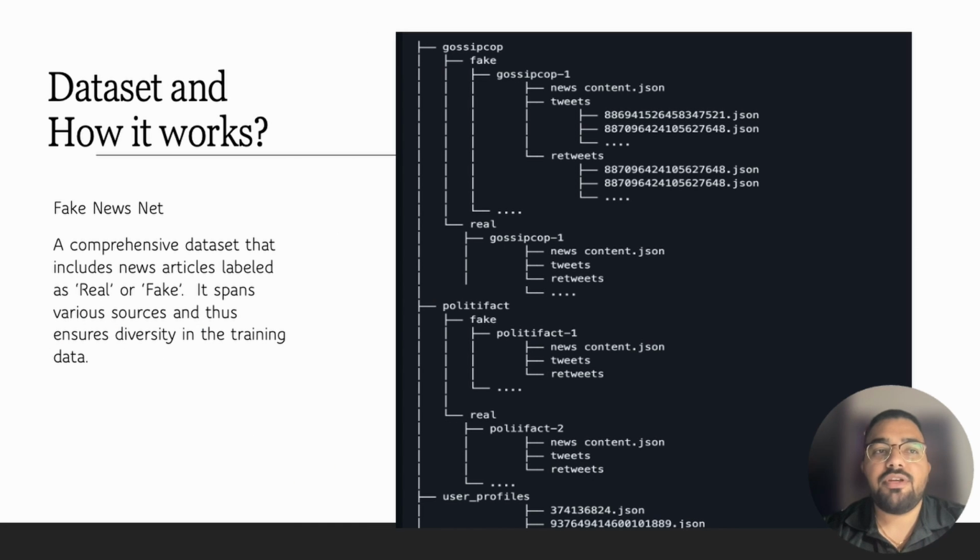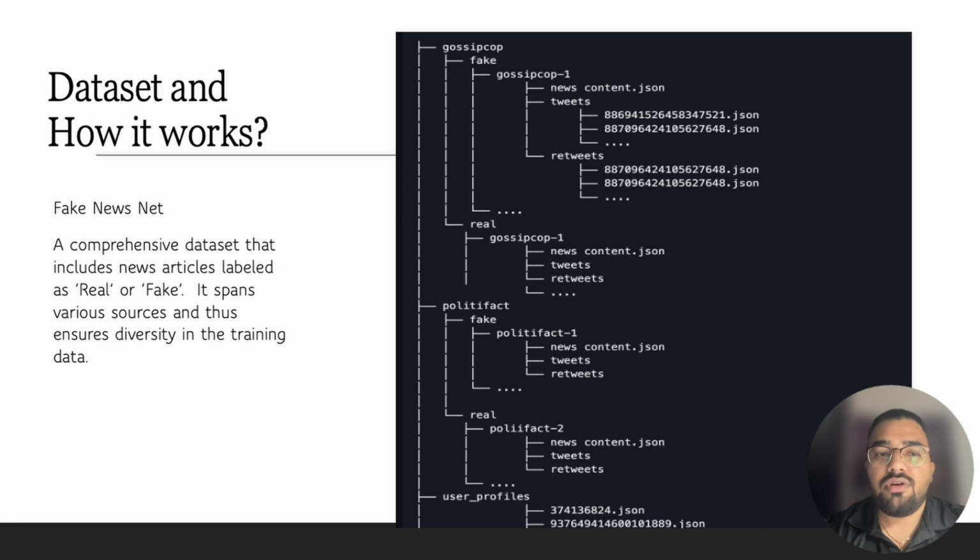So, as Mithun said, I will be talking more about the data set and how it works. We went on to work with this data set called the Fake News Net, and it's open sourced and provided on GitHub. We actually use just the sample files for training our model. And this data set is a comprehensive data set that includes news articles labeled real or fake. And it spans various resources and has a lot of diverse articles and data to train on.